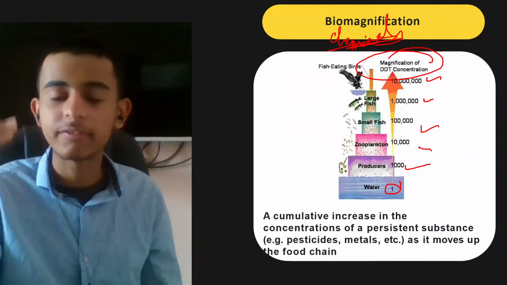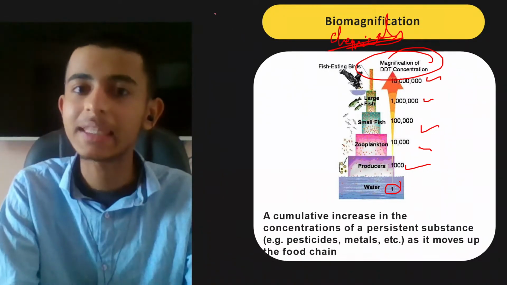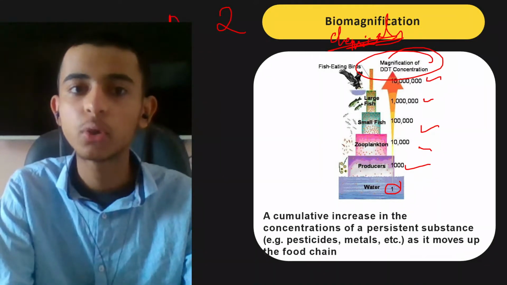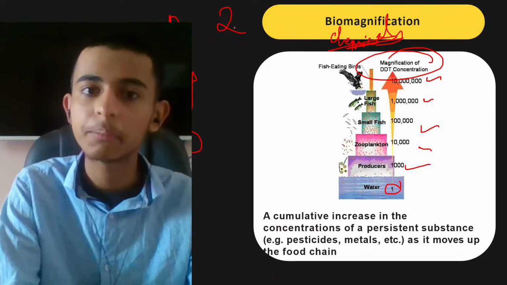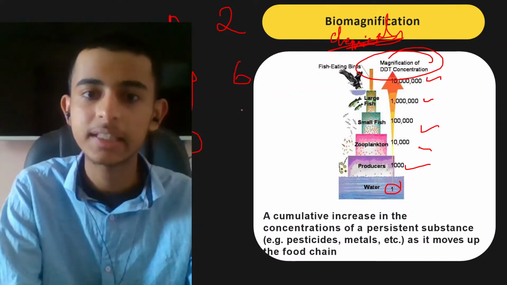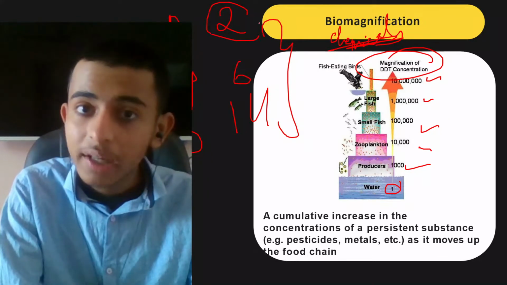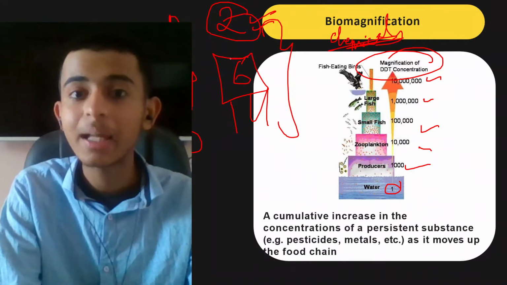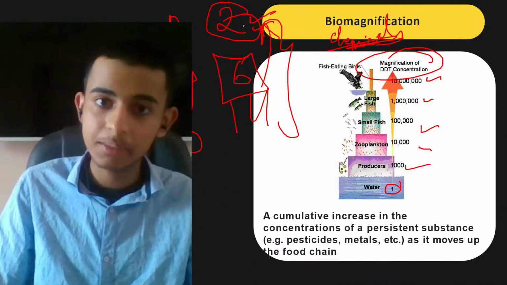Okay, cumulative, step by step. We studied cumulative frequency in mathematics, in statistics. If here it is 2, then it's 4, then it's 8, then what will it become? 2 plus 4 is 6, 6 plus 8 is 14. So this is the cumulative. It means the organism's own chemical is there only. Now the next trophic level's chemical will be added with the previous organism's trophic level.